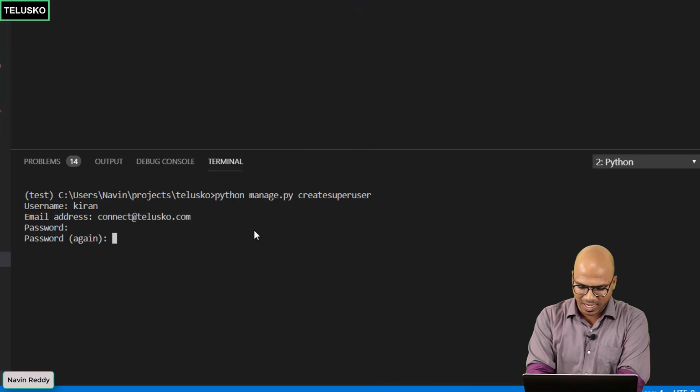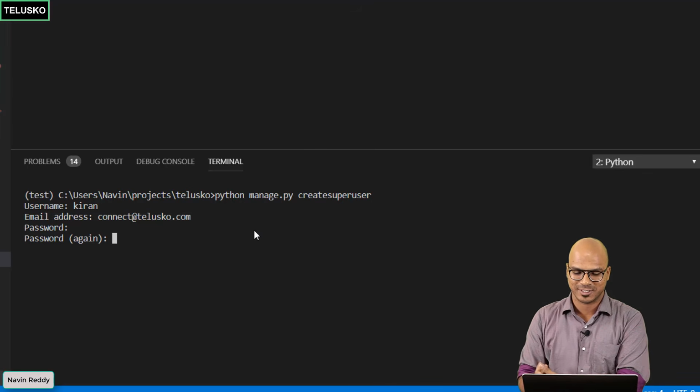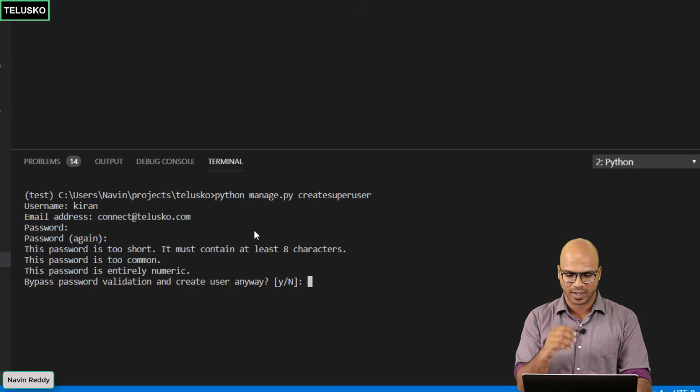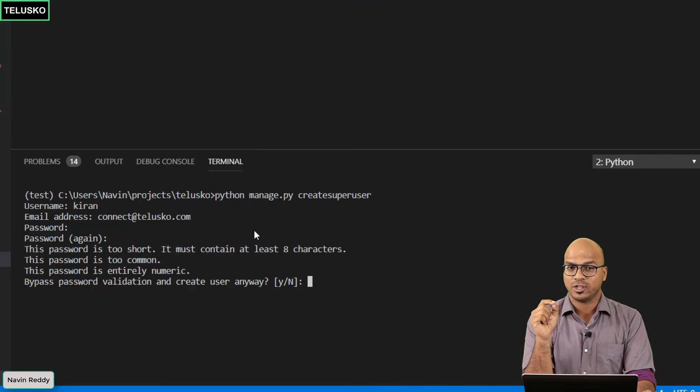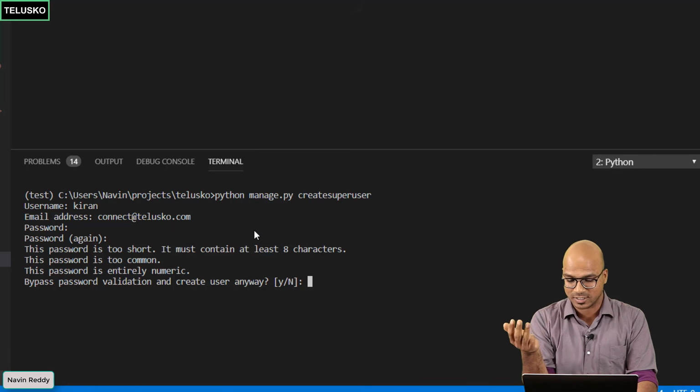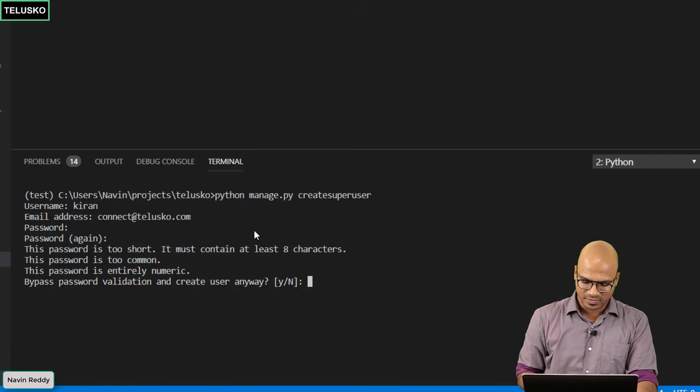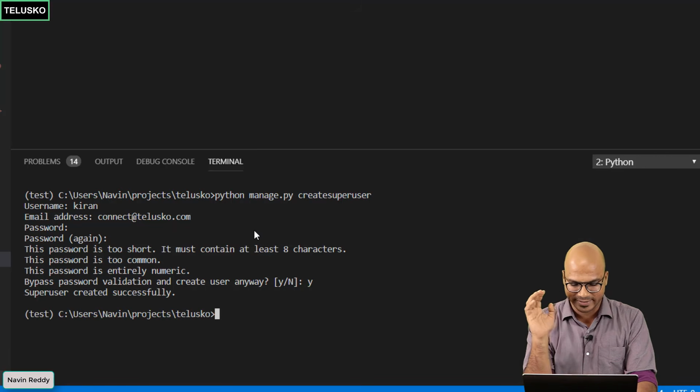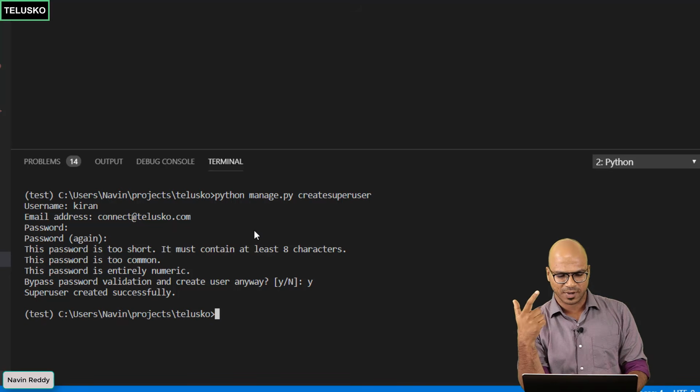Now, this is not a password anyone should keep as a super user, but since we are just trying out, let's try. It says the password which you are using is not good. It's not strong, it's too short, it's too common, it's entirely numeric. We don't care. I will say Y and done. You got your super user. Okay, but what's the username? It's Kiran, and the password is 1234.